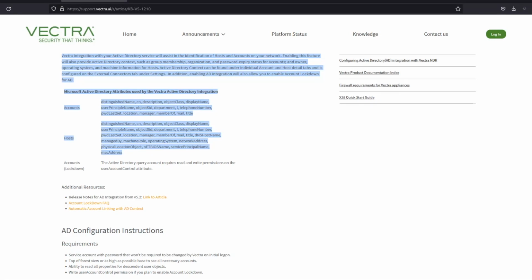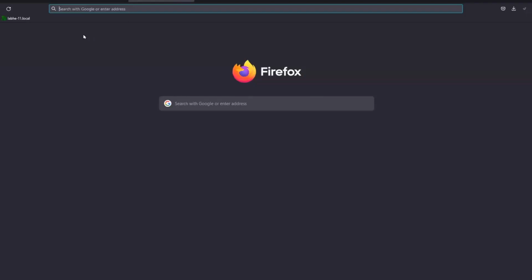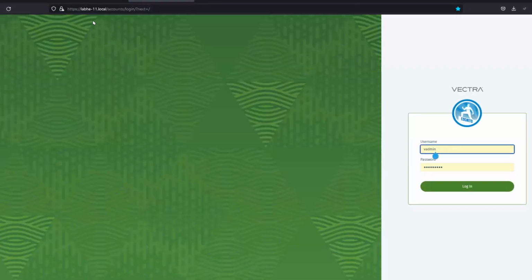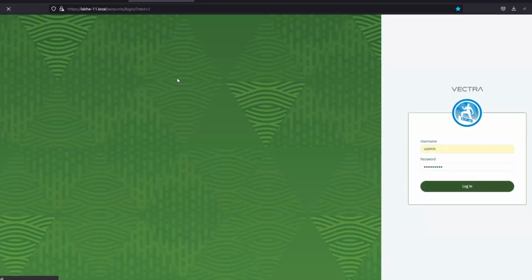Let's review the demo environment. For this demonstration, I have set up a Brain appliance which has a host name labhe-11.local, and my Active Directory server name is my LDAP server. It's listening on port 636.